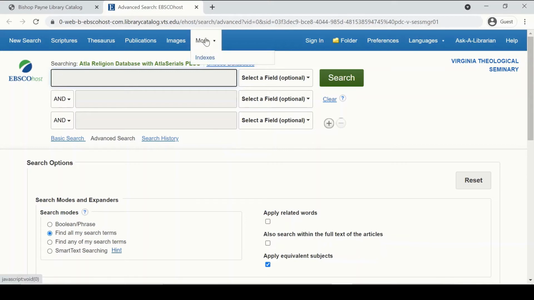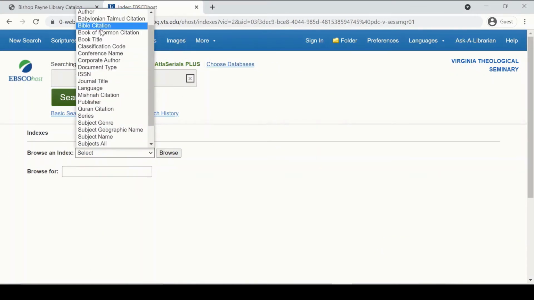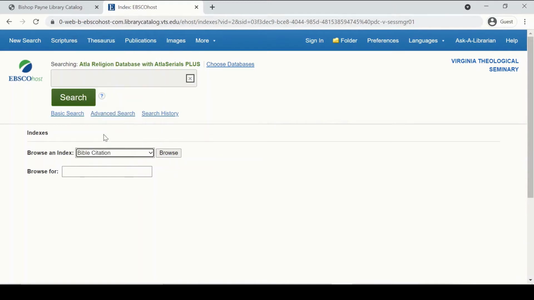To do that, you want to go to the top and click on More, then click on Indexes. Now decide which index you're browsing. In this case, we want to do Bible citation. And then I'm going to enter in my passage. So Luke 12, 13 through 21. I'm going to click Browse.